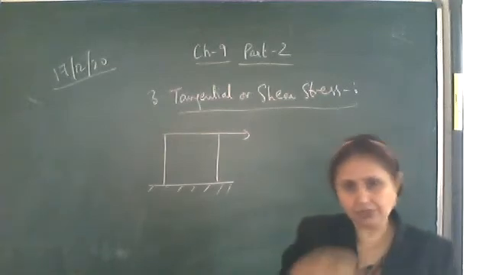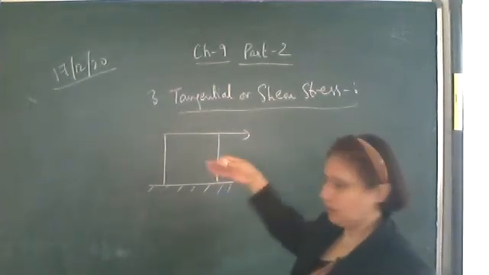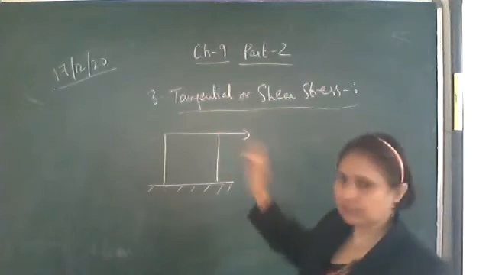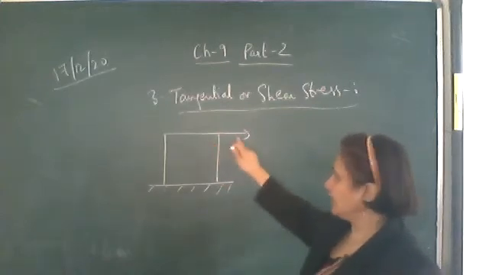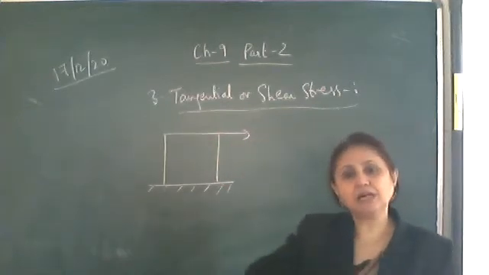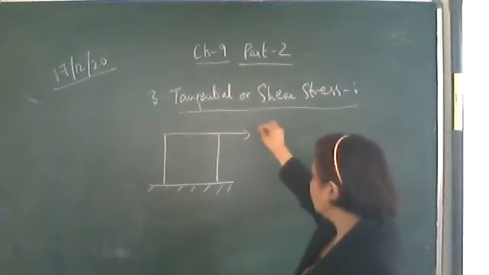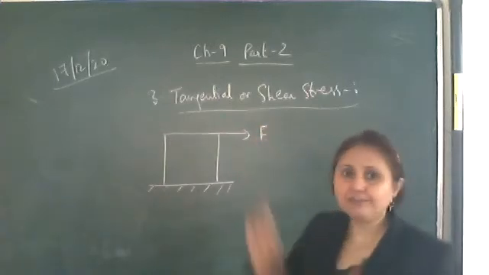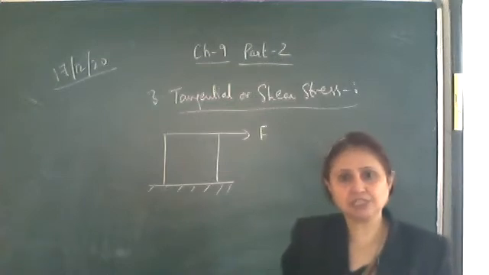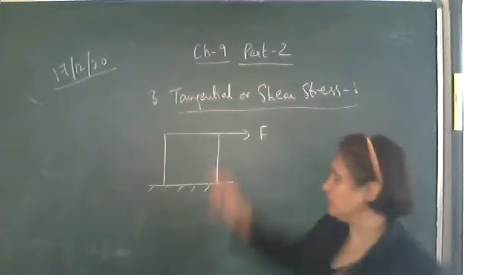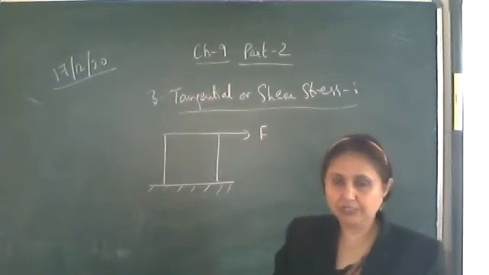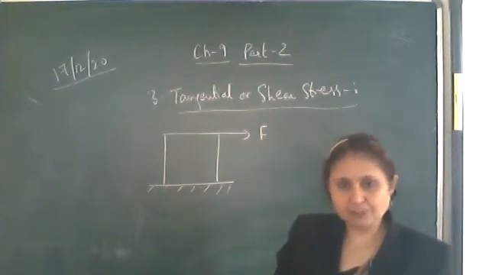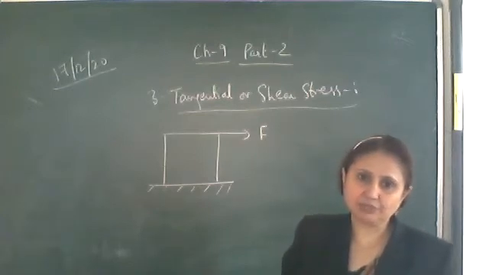It's not a square, it's a cube or a cuboid, a three-dimensional figure. The tangential force is applied on the upper face of this body. So the deforming force is tangential to the given area or tangential to the surface.